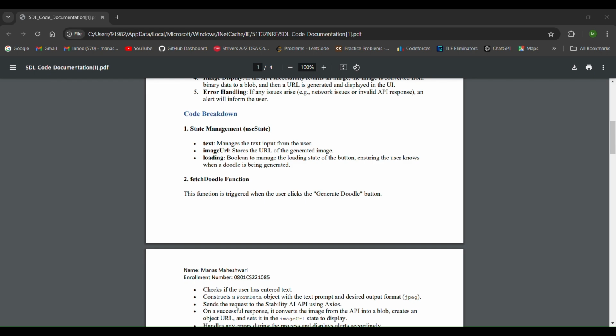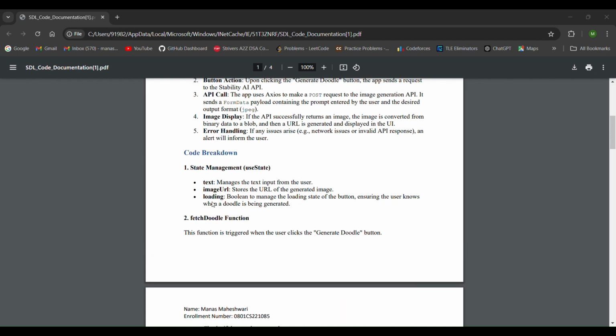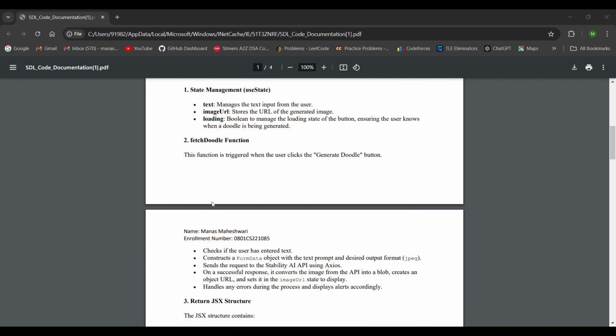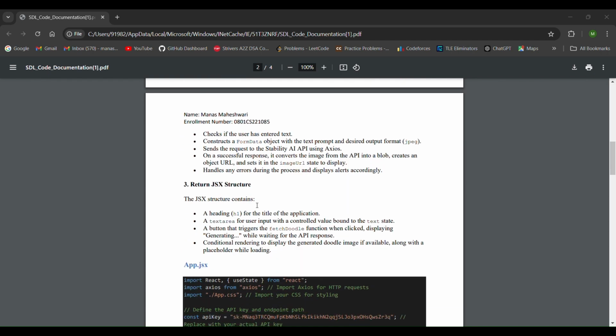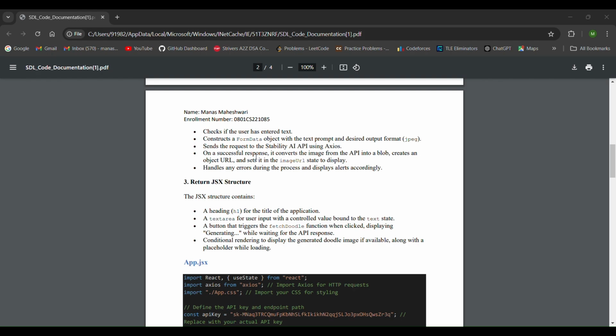And now I'll talk about Axios. I used Axios for handling the HTTP requests, and it's a promise-based library that simplifies making requests to external APIs, especially for sending data like the prompt and handling binary image responses. I used Axios instead of Fetch API because it has better error handling, and it supports older browsers and simplifies working with request and response data.